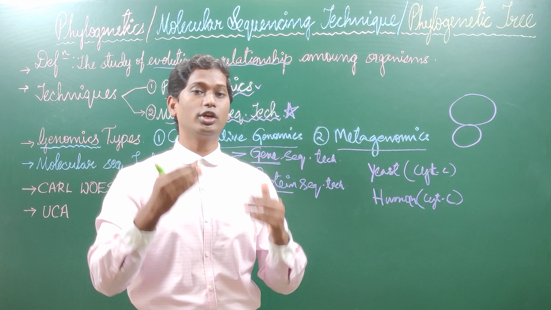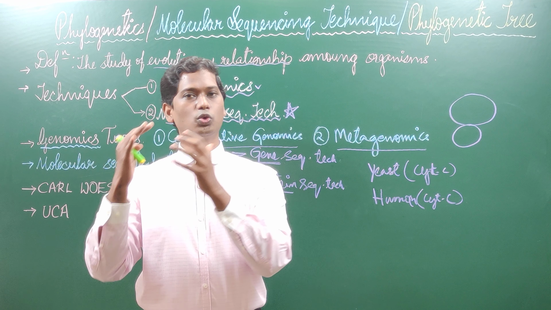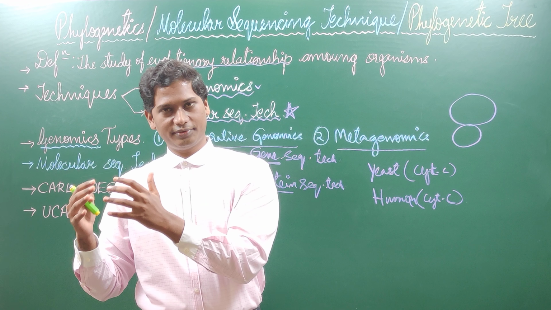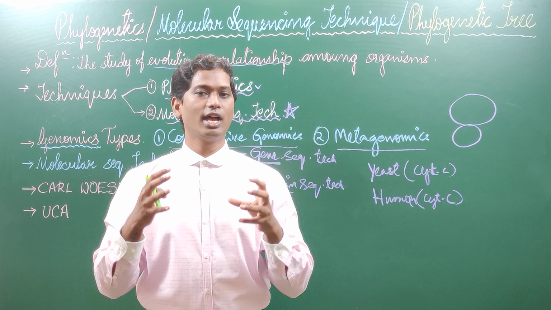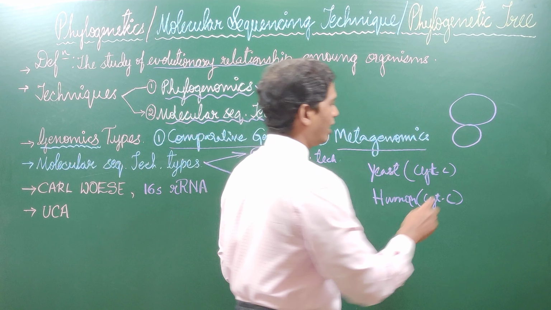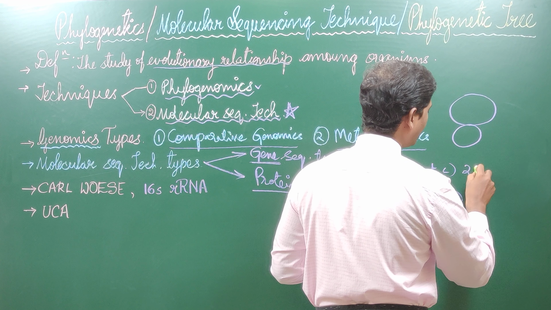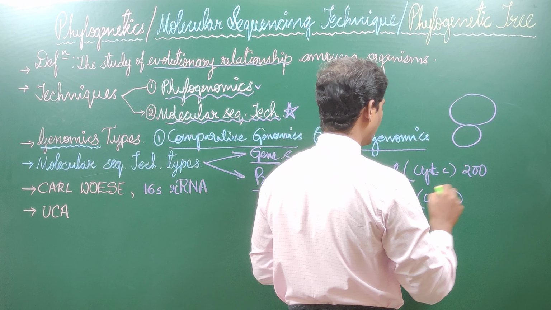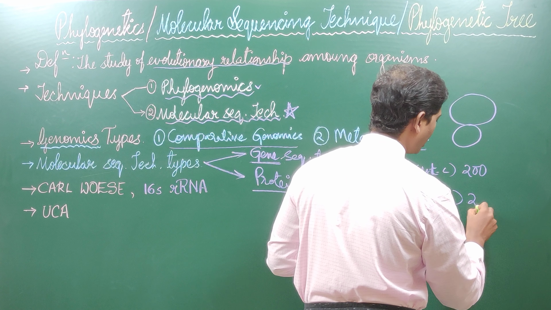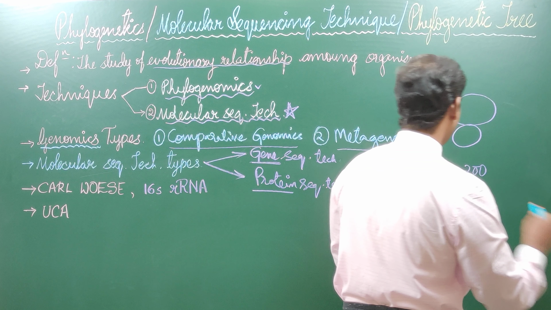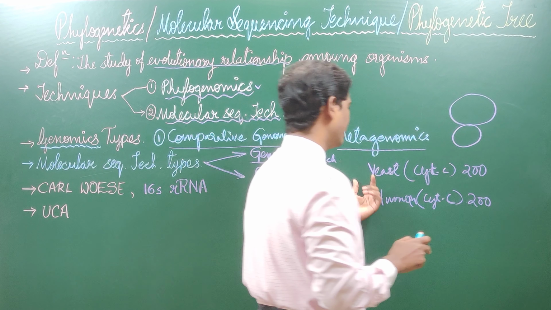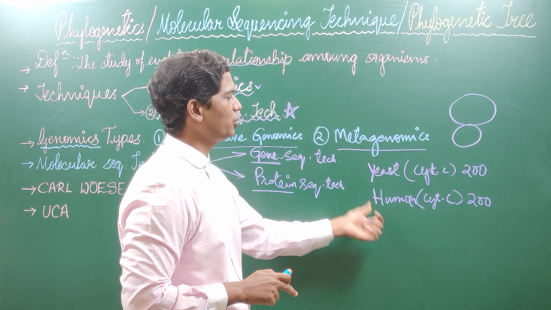I will sequence the nucleotides of humans and the nucleotides of yeast. After getting the sequencing data, consider that in yeast I found 200 nucleotides, and in humans also I found 200 nucleotides.